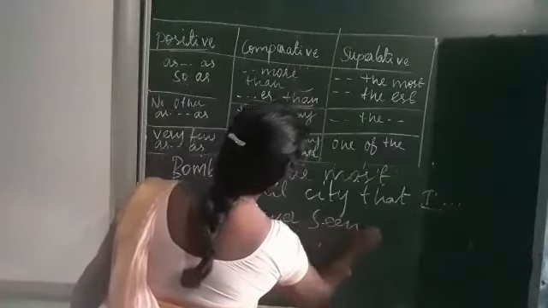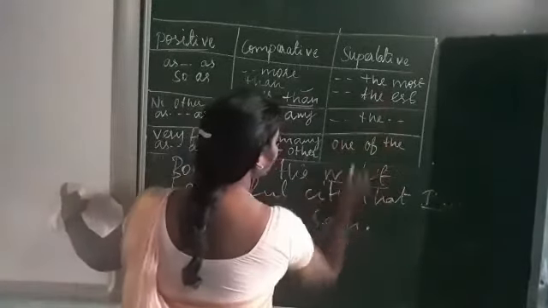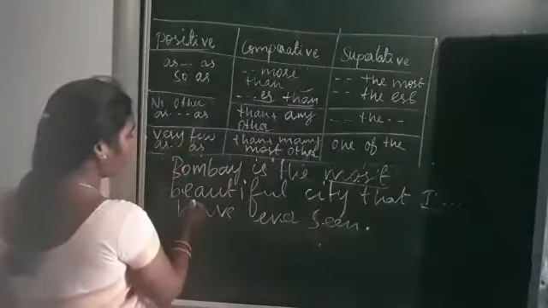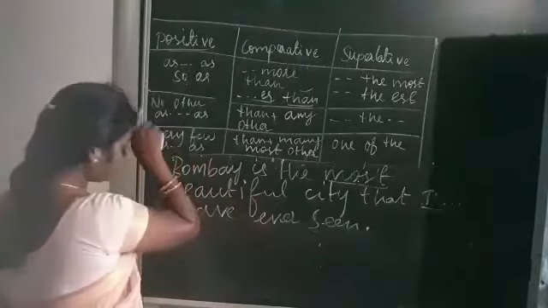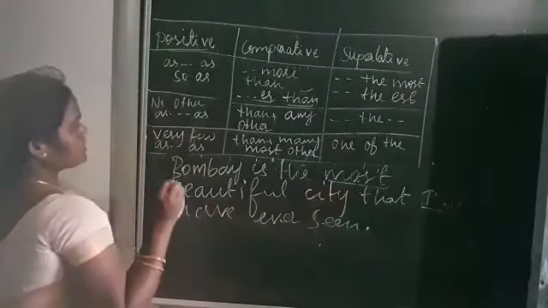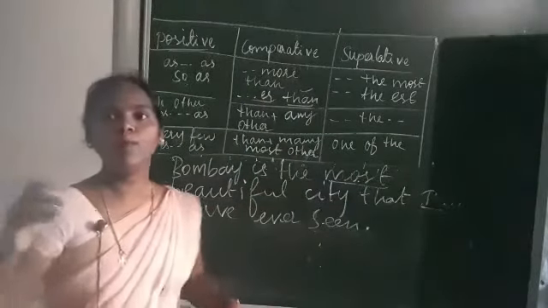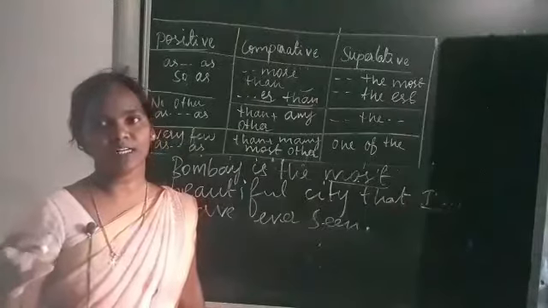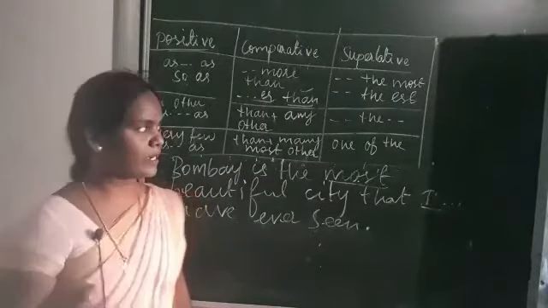So here I used most, isn't it? Most refers to superlative, okay. So why do I use most? Because beautiful is an adjective with 3 syllables, isn't it? So that I used most. So most refers to superlative degree. Understand? So more than 2 syllables means we use more in the comparative degree and most in the superlative degree, okay.